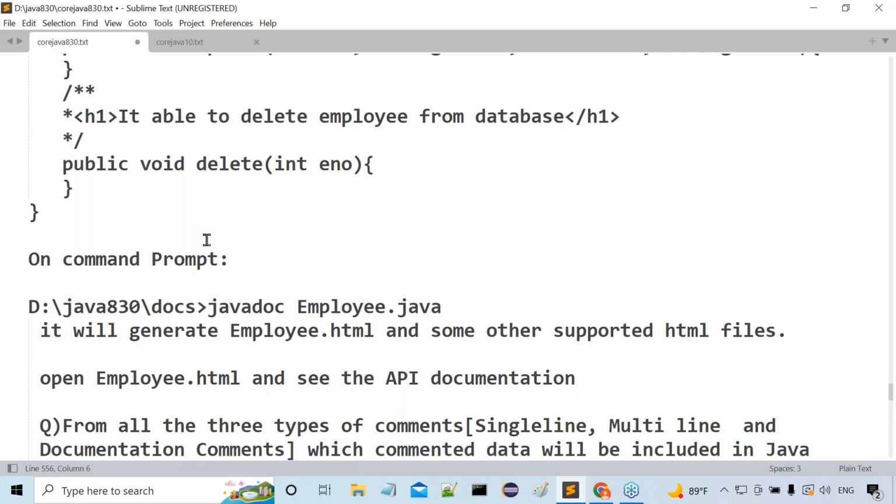But what is the requirement to bring our description up to runtime? We have a number of options. Because of simplifying the debugging process, simplifying the testing process, server side programs, Hibernate applications, Spring based applications, because of all these reasons, I have to bring my description up to the runtime of my application. Got my point or not? So because of that reason, we have to go for annotations.